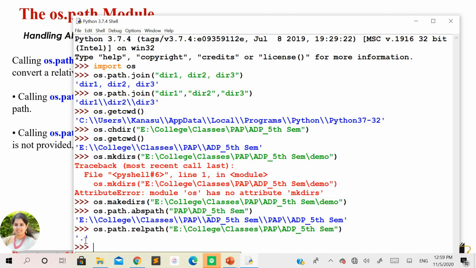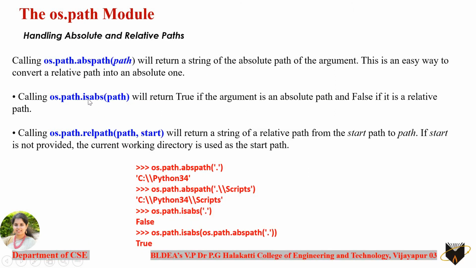That dot is the notation used for indicating the current directory here. Try to execute even isabs, for which you can specify the relative path as an argument and even the absolute path as an argument. For the absolute path it will give you the result as true. If you had specified the relative path, it will give you the result as false. So experiment with that by yourself.